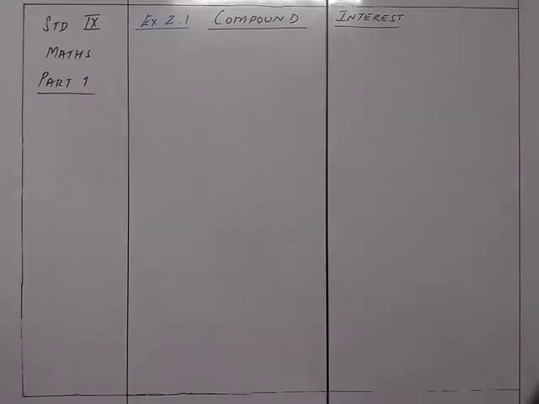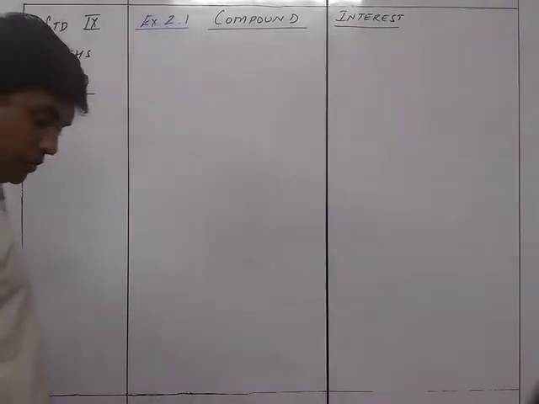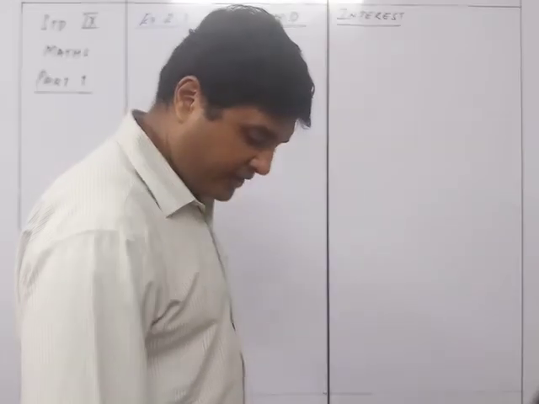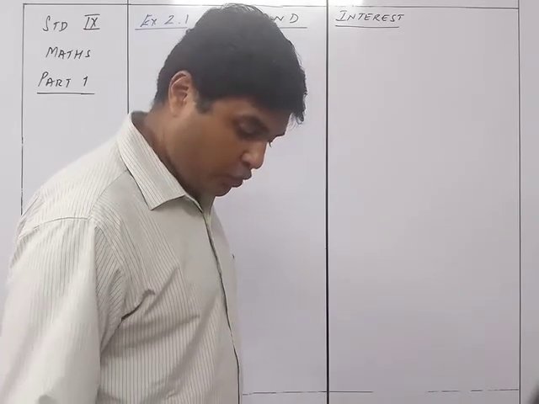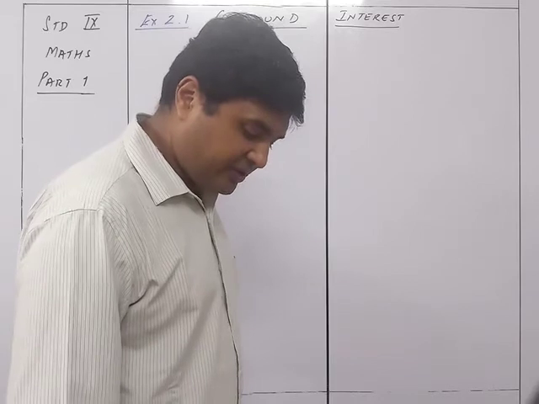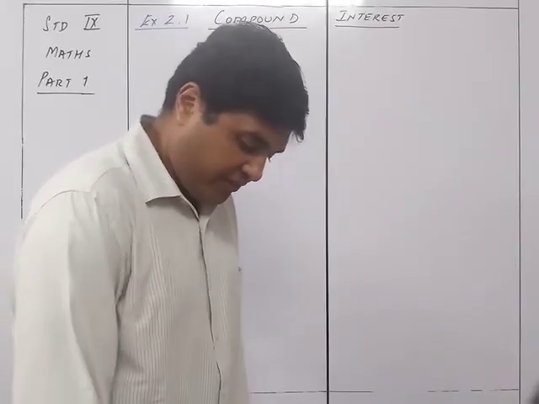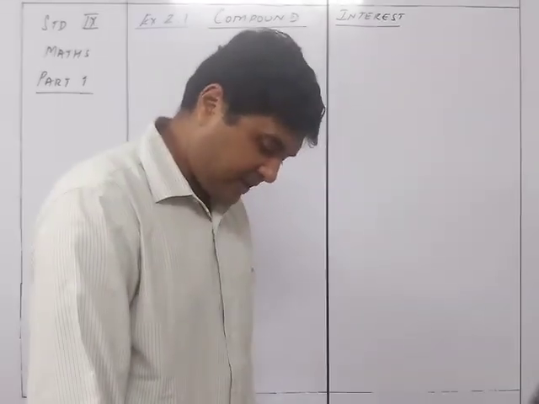Okay, sum number 7. Mr. Lalit invested rupees 5,000 at a certain rate of interest compounded annually for 2 years. At the end of the first year, it amounts to 5325. Calculate the rate of interest and the amount.